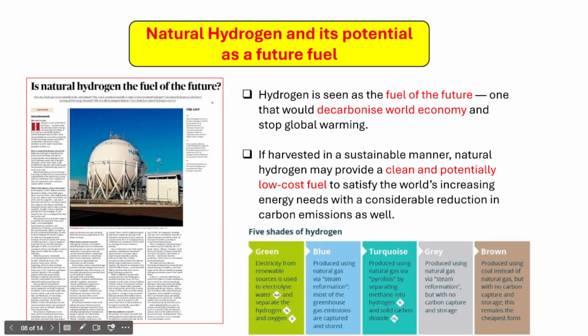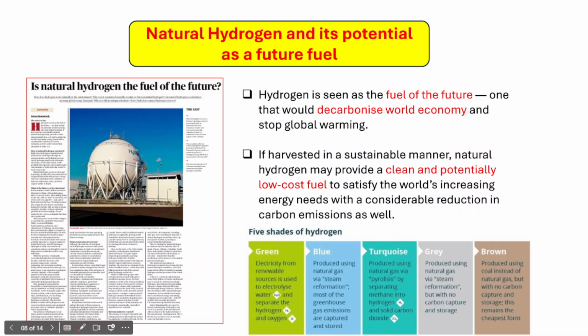So this is a very detailed article which has been given in The Hindu newspaper, and this is very important for your general studies paper 3. For your general studies paper 3, hydrogen is very important, right? So hydrogen is considered a sustainable fuel, and in India we also have a National Green Hydrogen Mission. We have understood the potential of green hydrogen to fuel our economy and to decarbonize our economy in the future. In this context, hydrogen is seen as the fuel of the future, right?